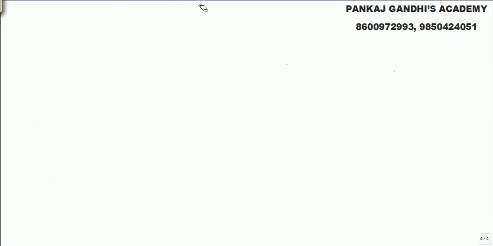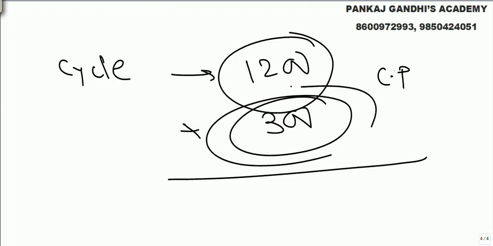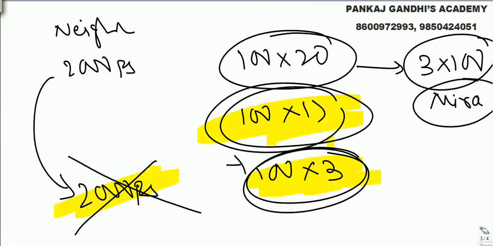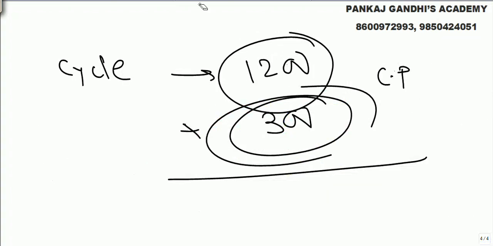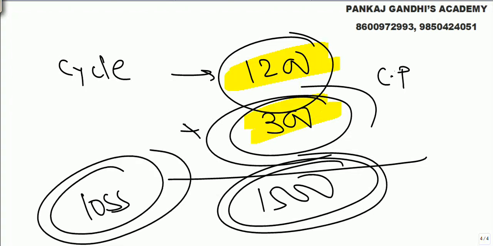So what all did you give? The cycle to Meera, which cost you rupees 1200. This is the cycle's cost price, plus 300 rupees. Whichever way you want to understand, 300 rupees gone to Meera, so next day you put 3 notes from your pocket, or the other way I explained earlier. You gave the cycle and you gave 300. So your total loss is 1500. The total loss amount is 1500.